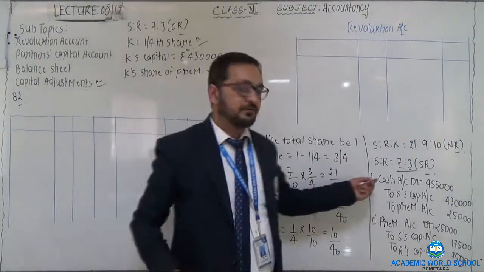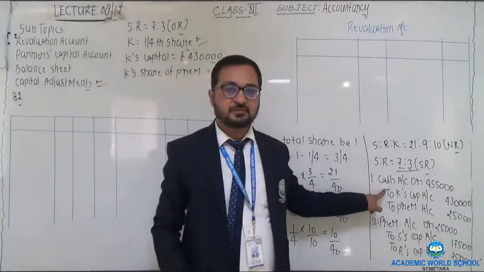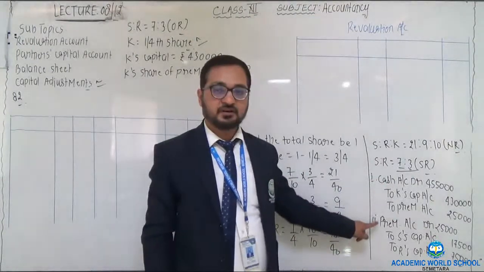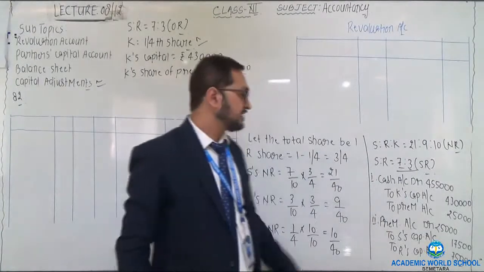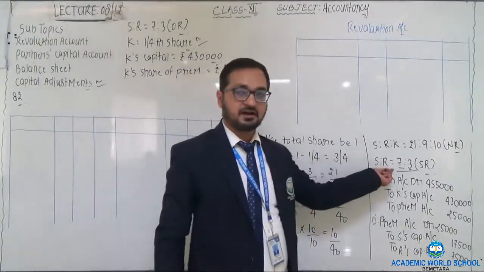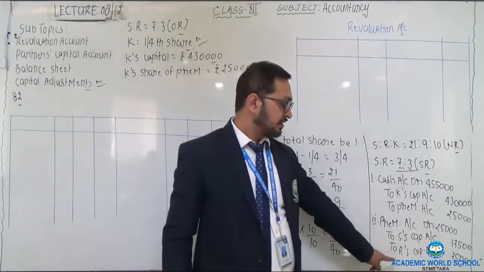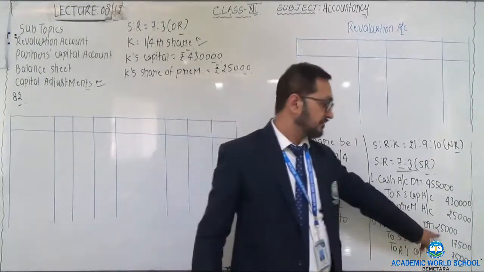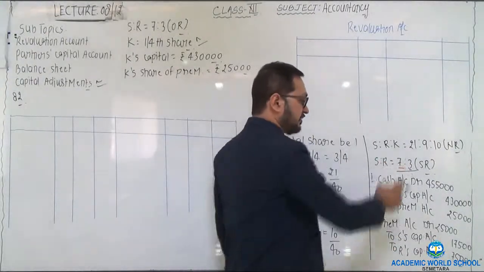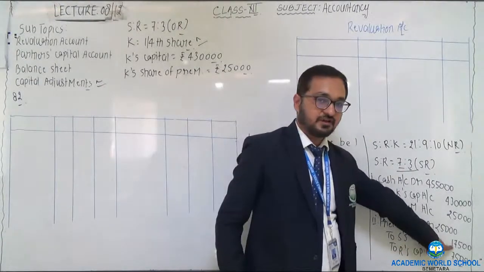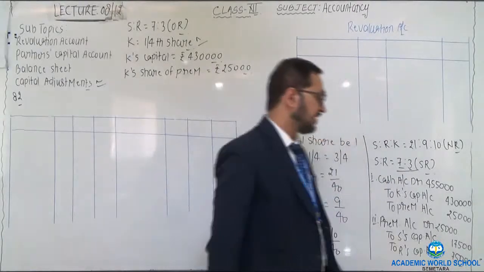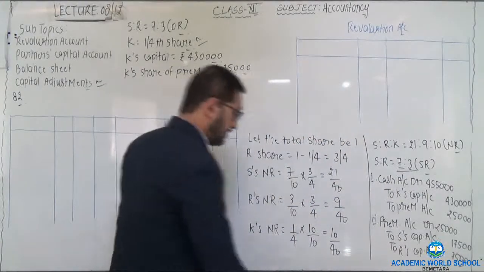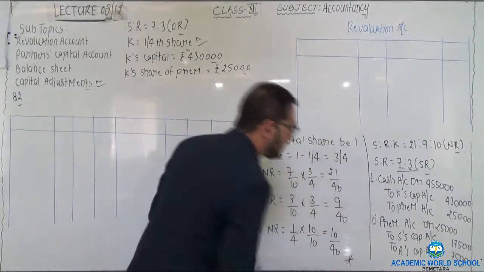Clear class? First one is cash to K's capital to premium for goodwill. Second one would be premium for goodwill to sacrificing partners' capital accounts. So two sacrificing partners are there, S and R. To S's capital account, to R's capital account. 25,000 multiplied by 7/10 is 17,500. 25,000 multiplied by 3/10 is 7,500.